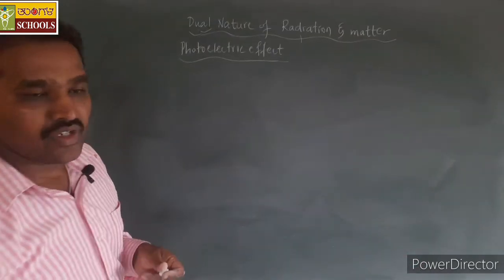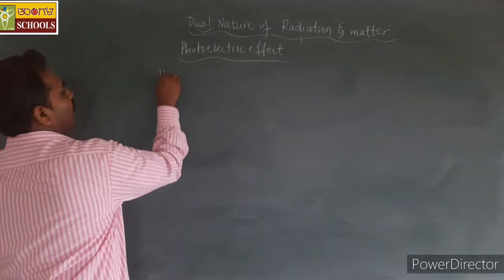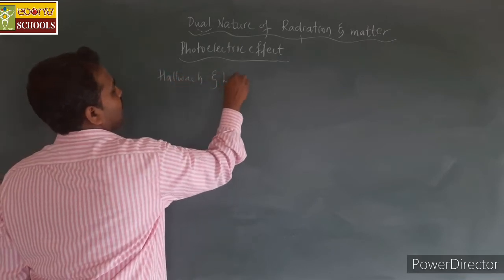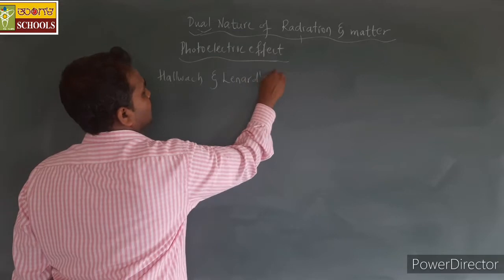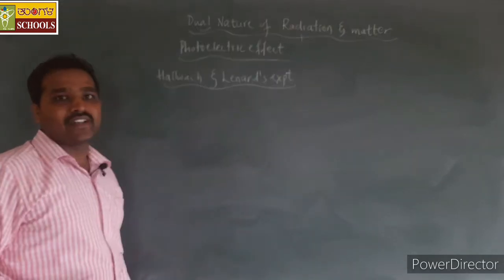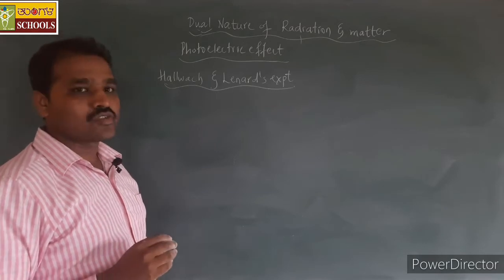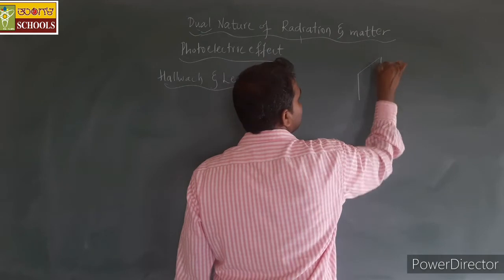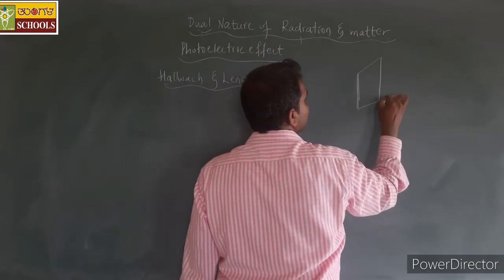Then we have Hallwachs and Lenard's experiment, which easily proves the photoelectric effect. For that they considered a negatively charged zinc plate.